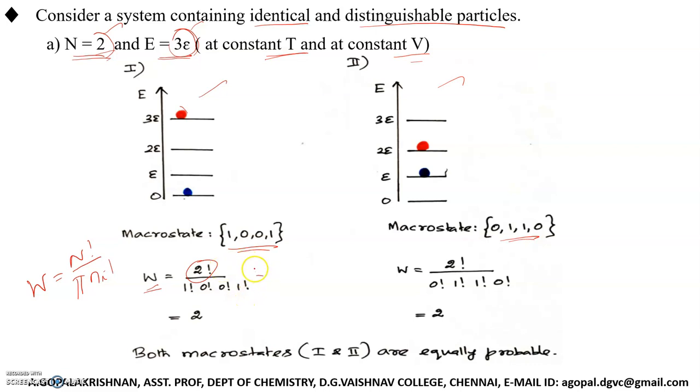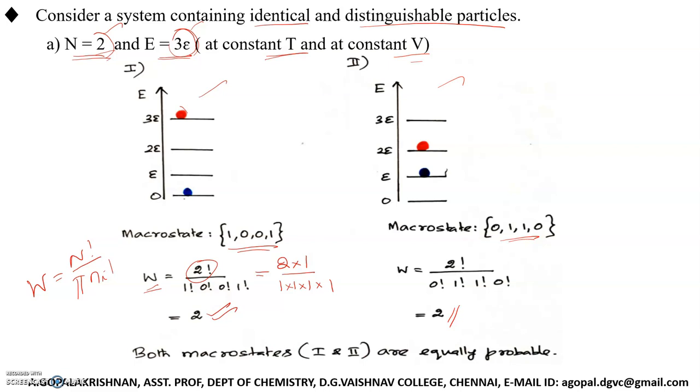So what's the value? 2 factorial is nothing but 2 into 1. 1 factorial is 1, 0 factorial is also 1, and 1 factorial is 1. So the answer is 2. The thermodynamic probability associated with this macro state is 2. Similarly, what about the other one? Here also if you calculate the thermodynamic probability, you will end up with the same answer, 2. So what does it indicate? It indicates that the two macro states are equally probable.